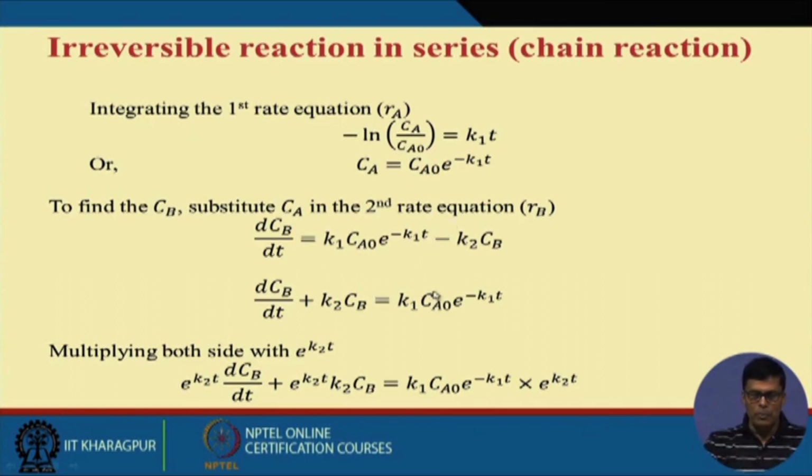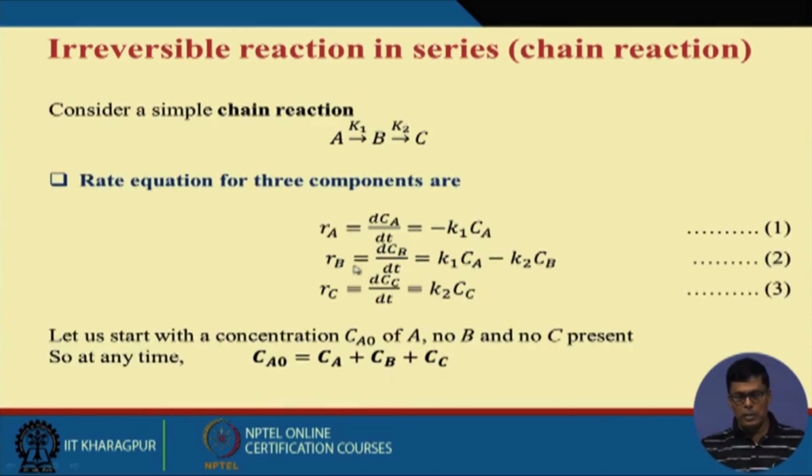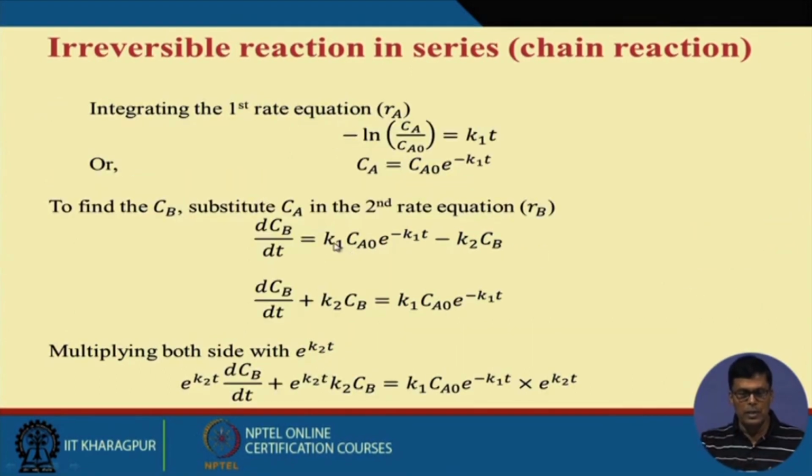Now let us come to the second part. We have seen that the rate of formation of B is equal to K1 into Ca minus K2 into Cb. Am I right? Here Ca we have already determined, Ca equals Ca0 e to the power minus K1T, so I can write like this.